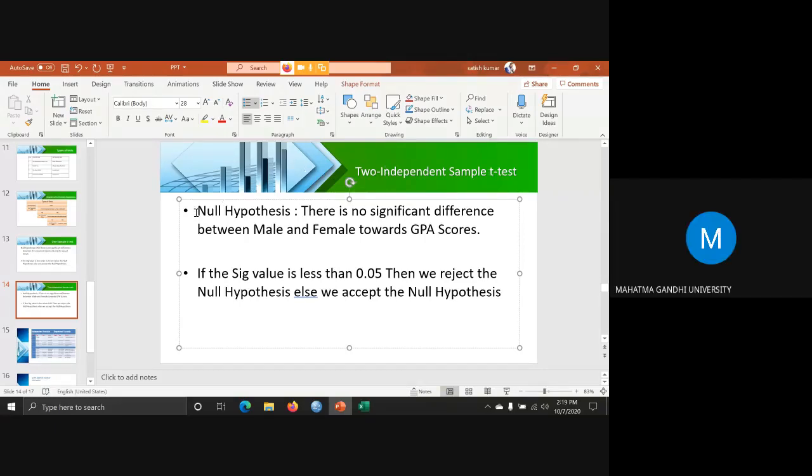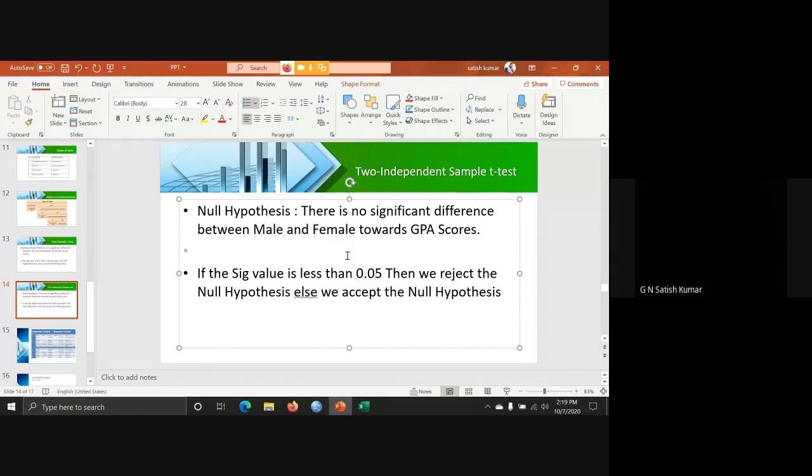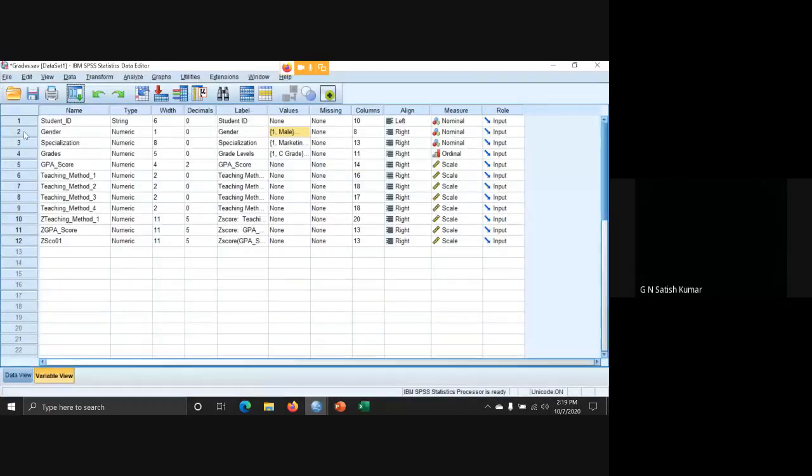Sir, the voice is not clear. Can you please repeat the hypothesis, sir? Now we are talking about the two independent sample t-test, madam. Two independent sample t-test means we are taking two variables here. Gender is one variable, GPA score is the other variable. Is it okay?